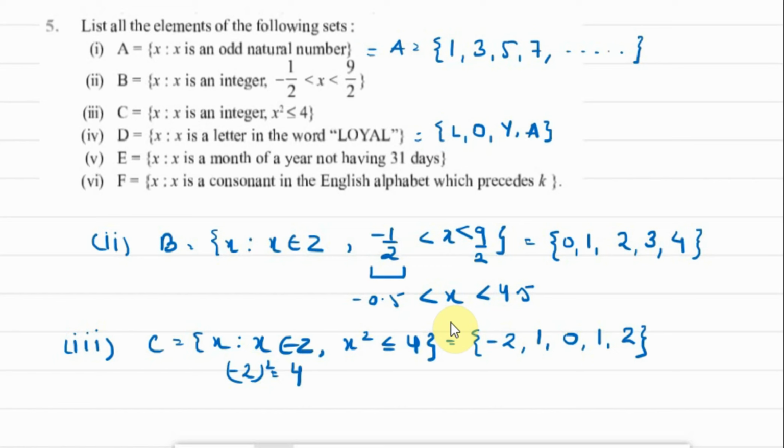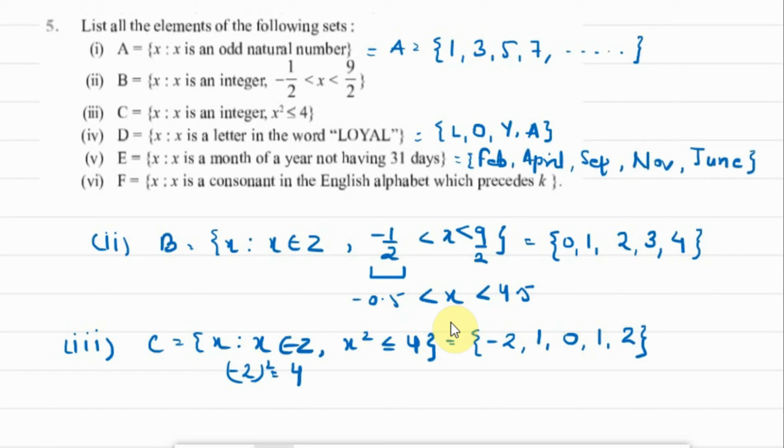Now it is E part, set E. X is such that x is a month of a year not having 31 days. So we will enlist all the months of the year which do not have 31 days. So Feb, then we have April, then we have September, November, and which is left, June is left. So June.